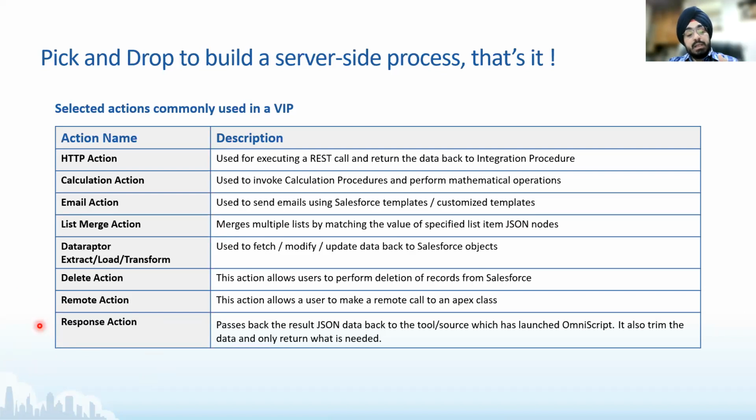If you are creating an external API for an external system, let's say a contract system or a billing system, and you want to return a response result equal to OK, success, this is something you can do with the help of your response action. So if all the processing is done and there are no errors, you can add a response action and say, here is my final JSON that I want to return. Simple as that. I want to return result equal to OK.